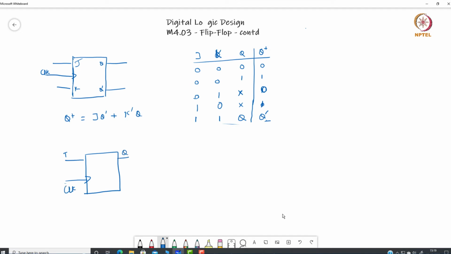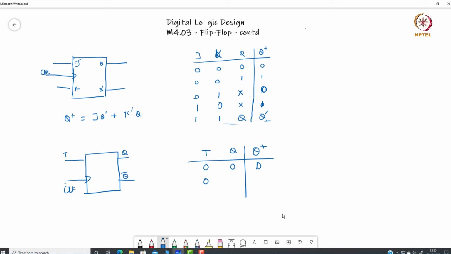This is Q and this is Q bar. Now in case of a T flip flop, if T is 0, then whatever is the previous value of Q, the next state is going to be the same.